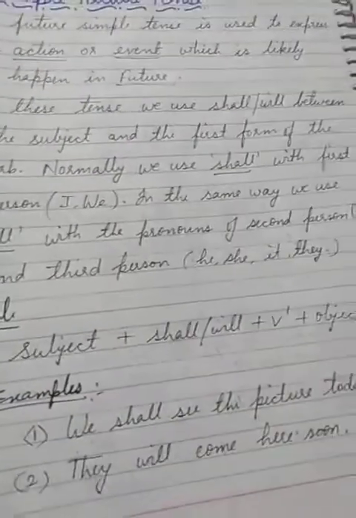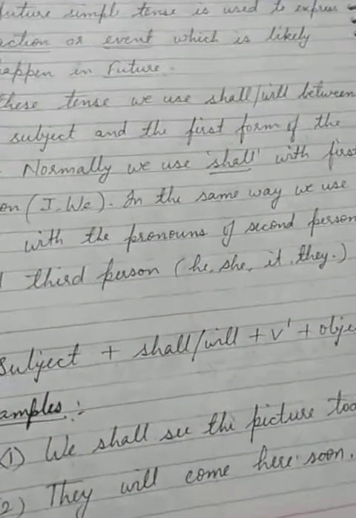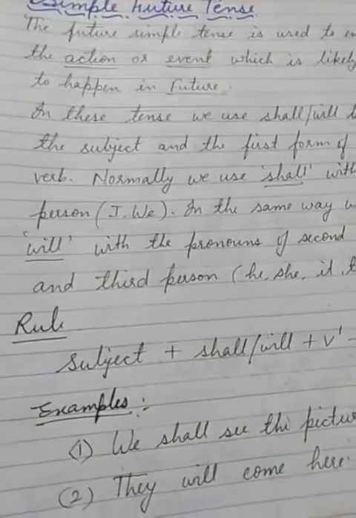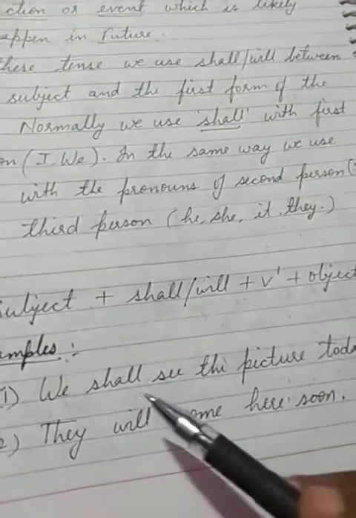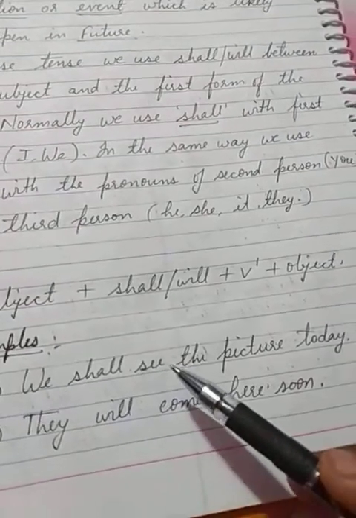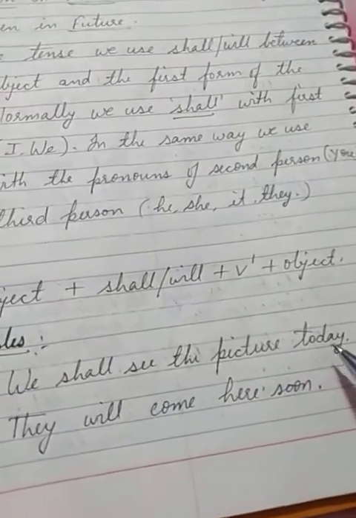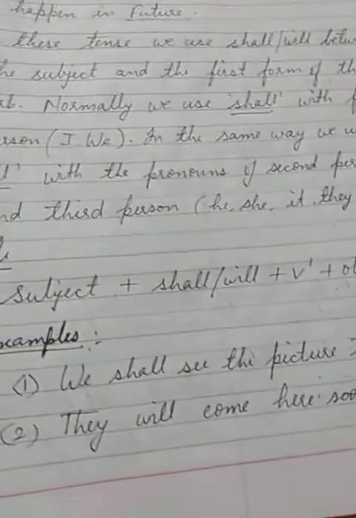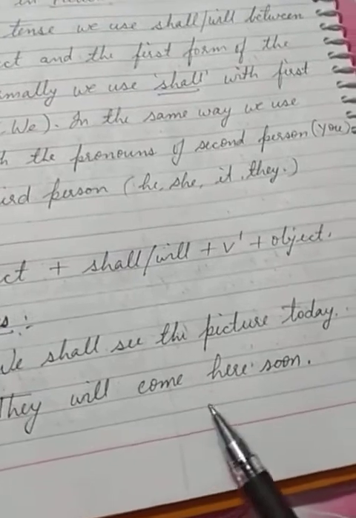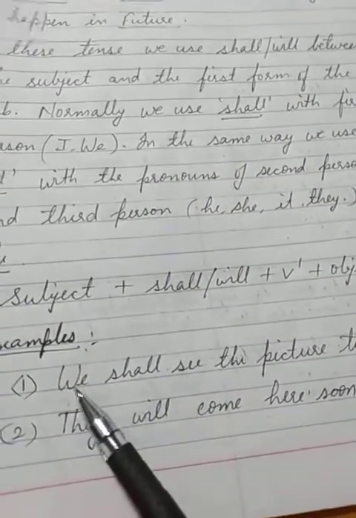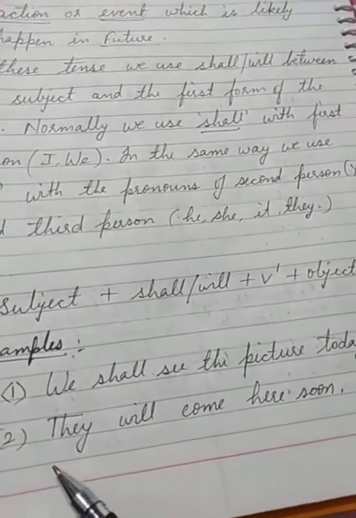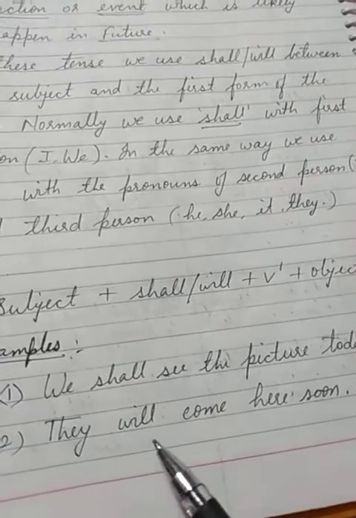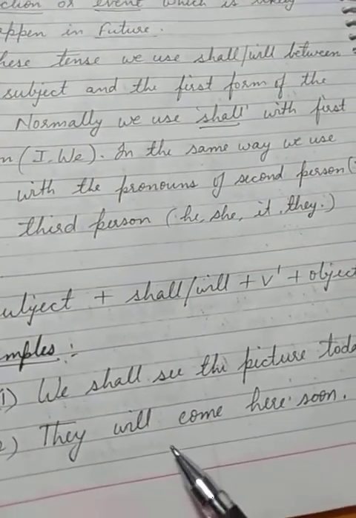So the rule will not change whether your subject is singular or plural. The rule will be the same. Now example: we shall see the picture today. They will come here soon. So see here, with first person we use shall, and with third person we use will.